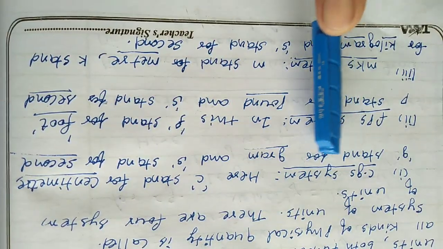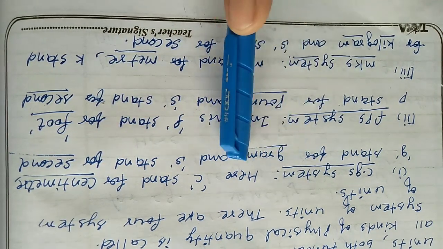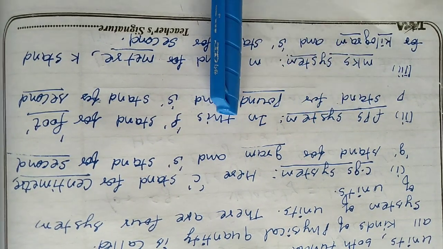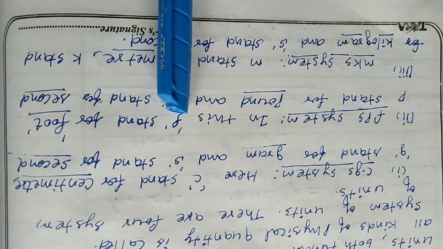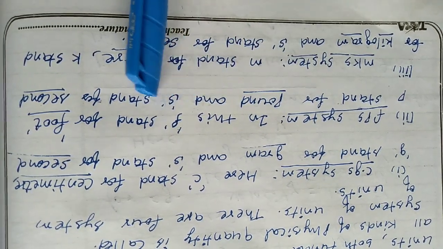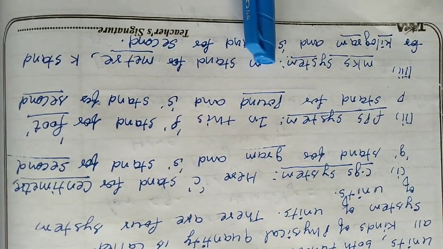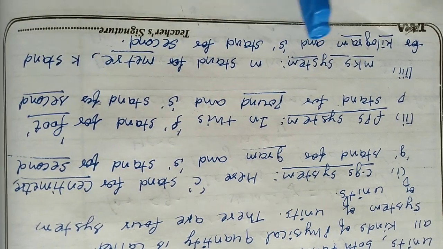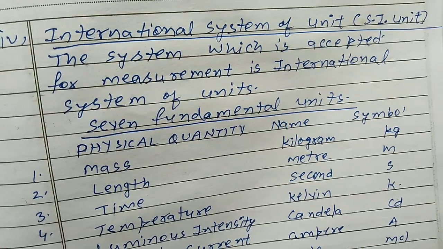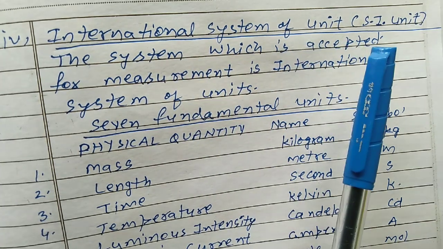First, CGS system. Here C stands for centimeter, G stands for gram, and S stands for second. Second is FPS system. In this, F stands for foot, P stands for pound, and S stands for second. Third is MKS system. Here M stands for meter, K stands for kilogram, and S stands for second. Fourth is international system of units, that is called SI unit.